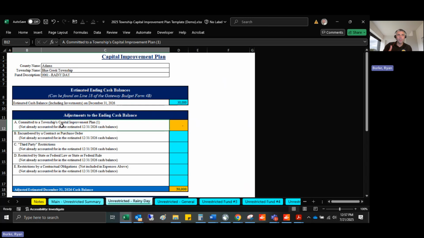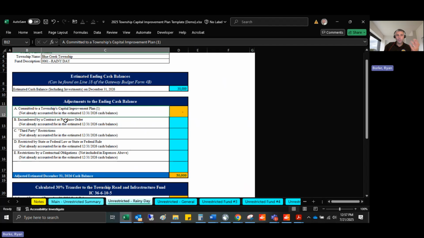If this is for the rainy day fund and for any year after 2026, it'll total those into this field. So you will be coming back to this one once we're done to review the estimated ending cash balance that's adjusted and the estimated 30% transfer as well.